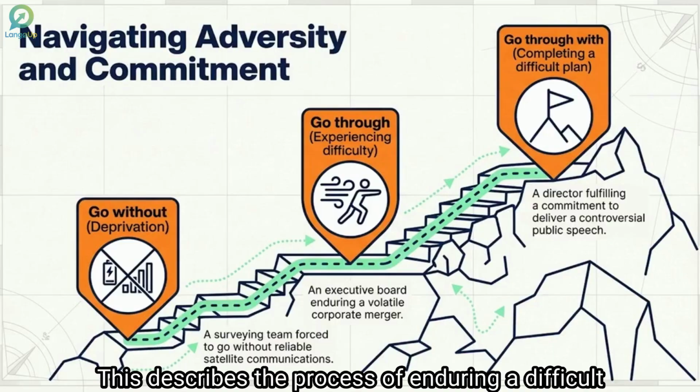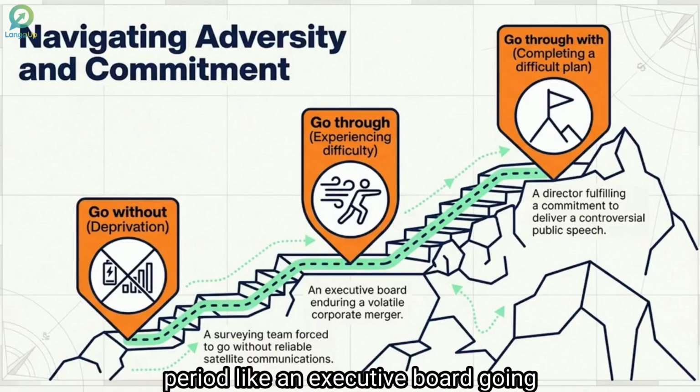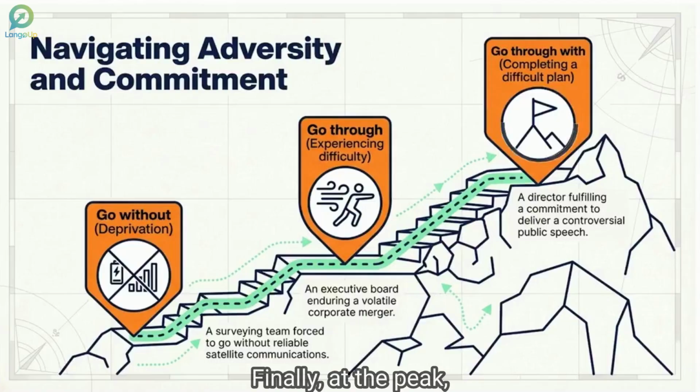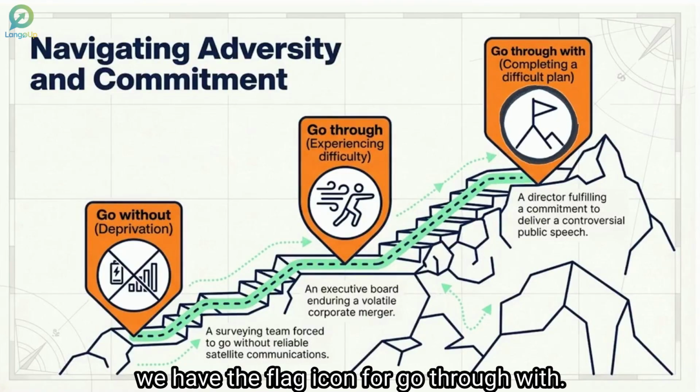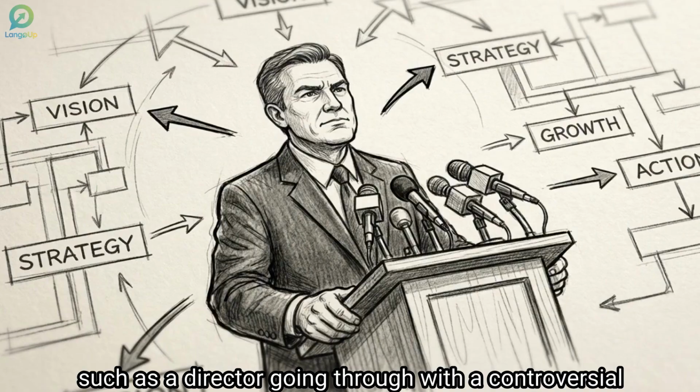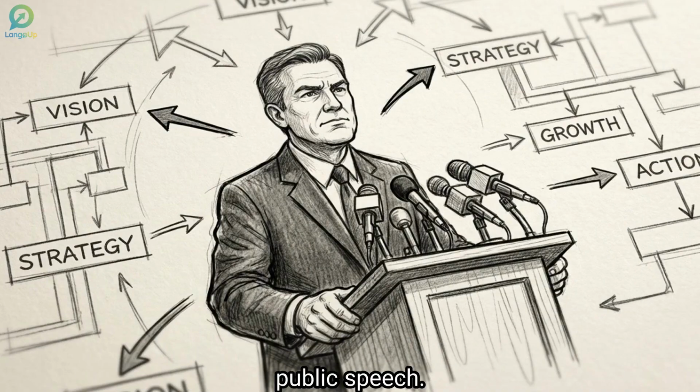This describes the process of enduring a difficult period, like an executive board going through a volatile corporate merger. Finally, at the peak, we have the flag icon for go through with. This indicates fulfilling a commitment despite the difficulty, such as a director going through with a controversial public speech.